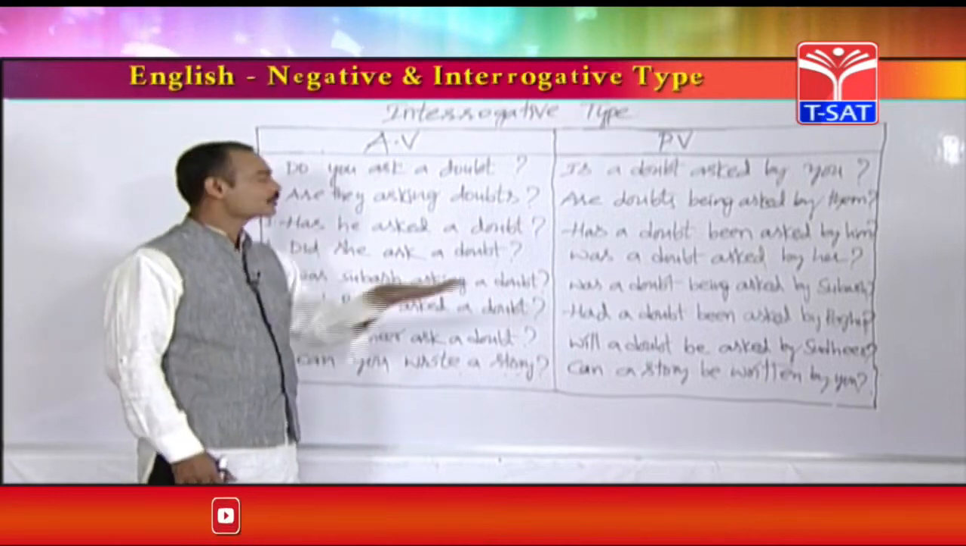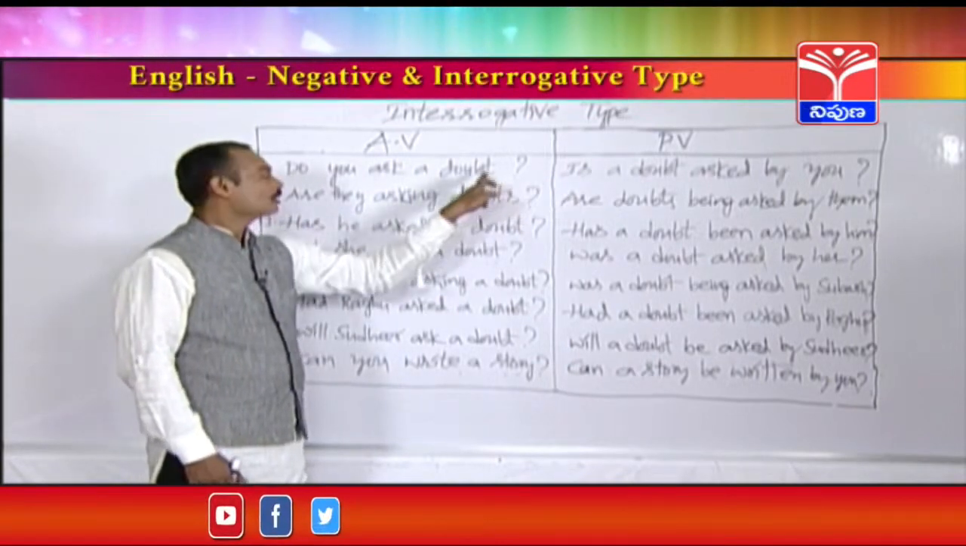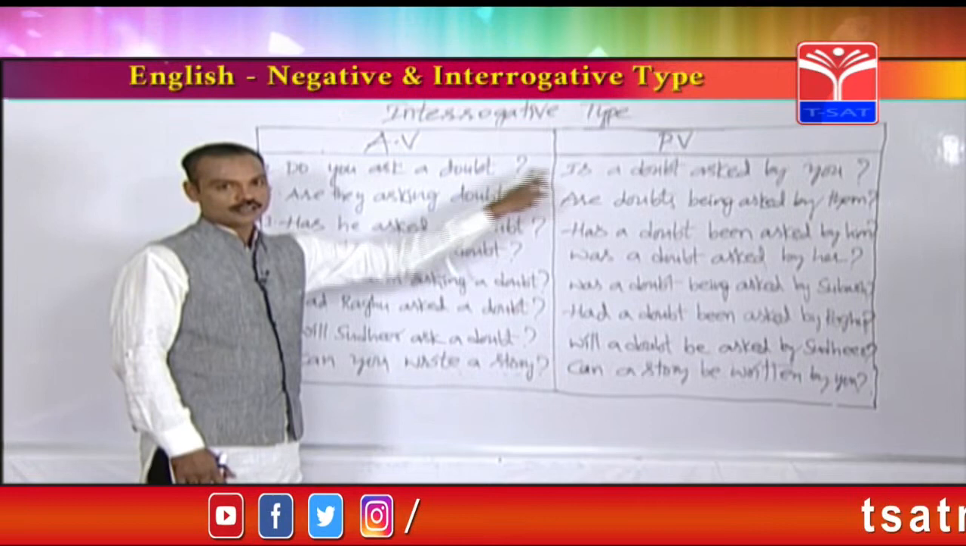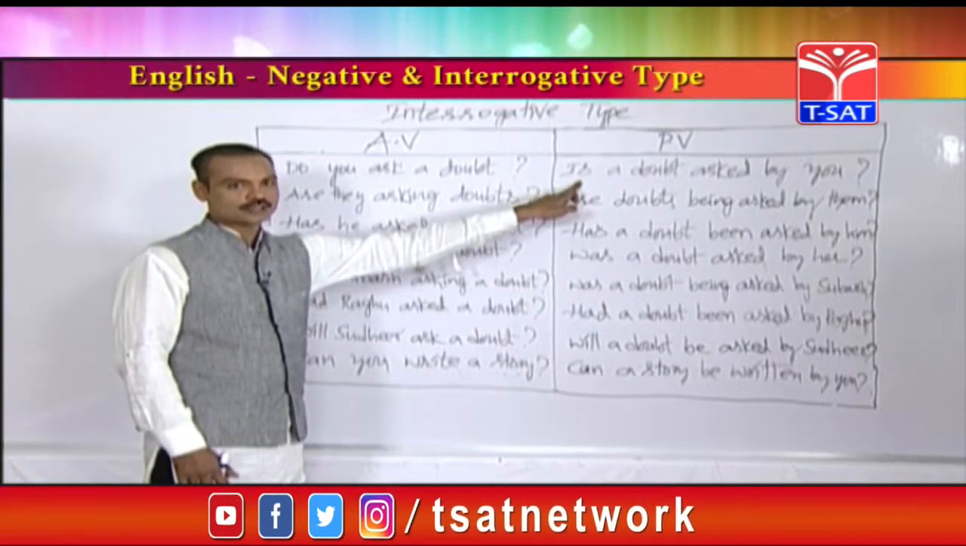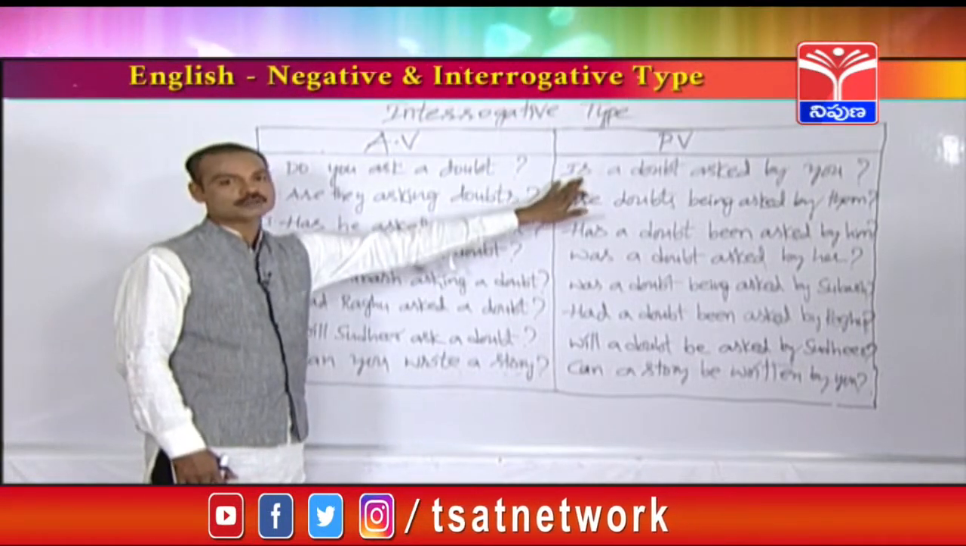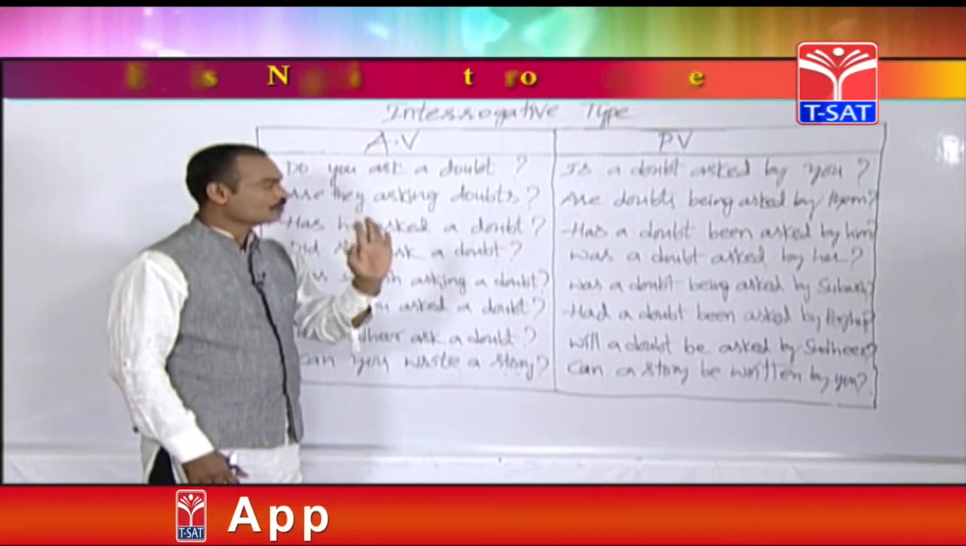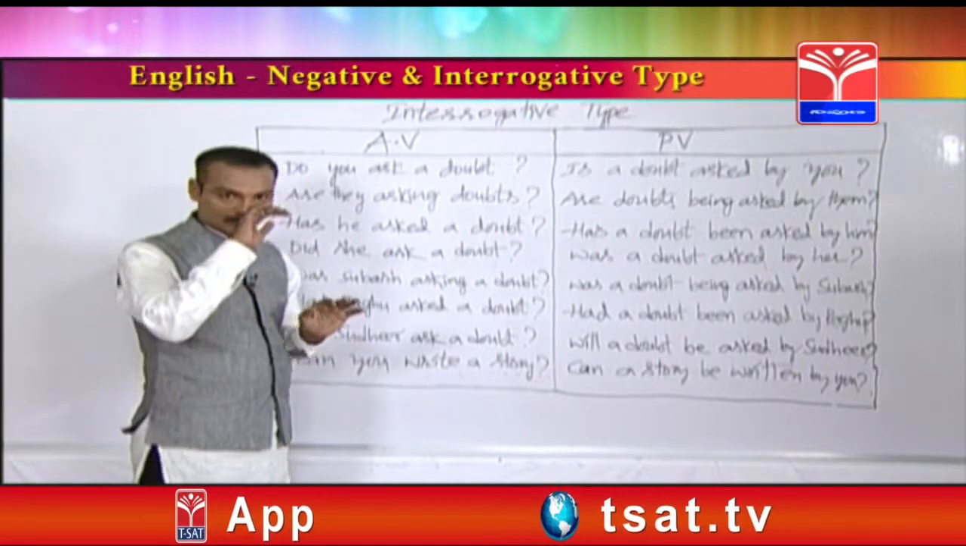Doubts is plural, so are. Doubt means is. If the singular object is there, is should be used. If the plural object is there, are should be used. Are doubts asked by you?